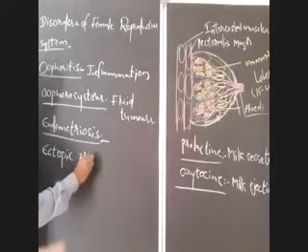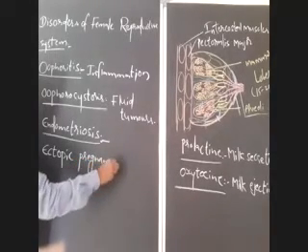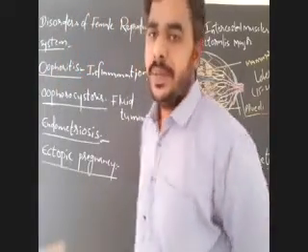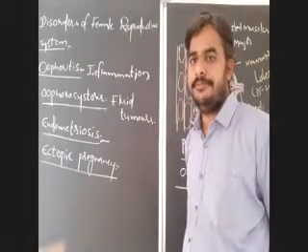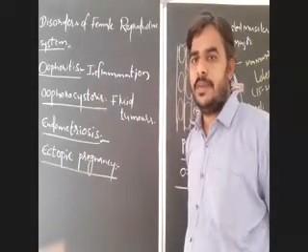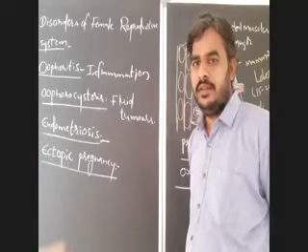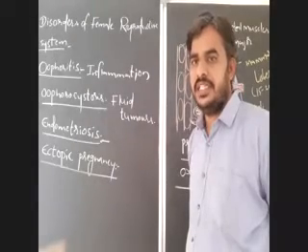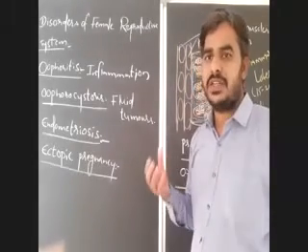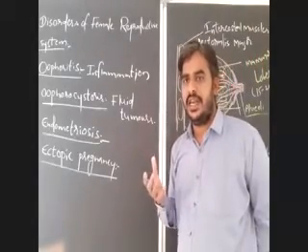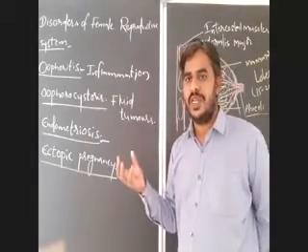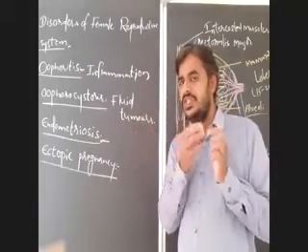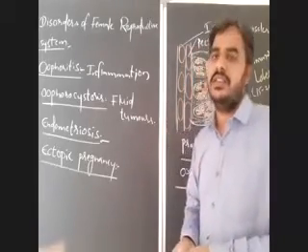Ectopic pregnancy. What is ectopic pregnancy? Already I gave you. You see, in normal conditions, the implantation of blastocyst takes place inside the uterus. Already I gave you what is implantation: the attachment of blastocyst to the endometrium of uterus, or the attachment of blastocyst to the inner wall of uterus is known as implantation.